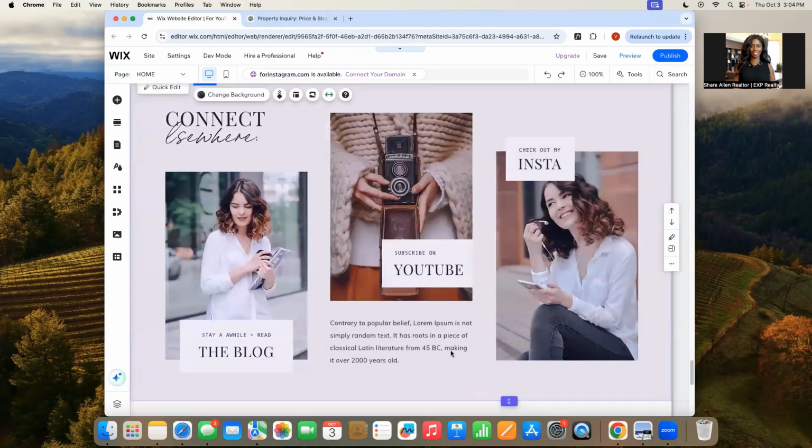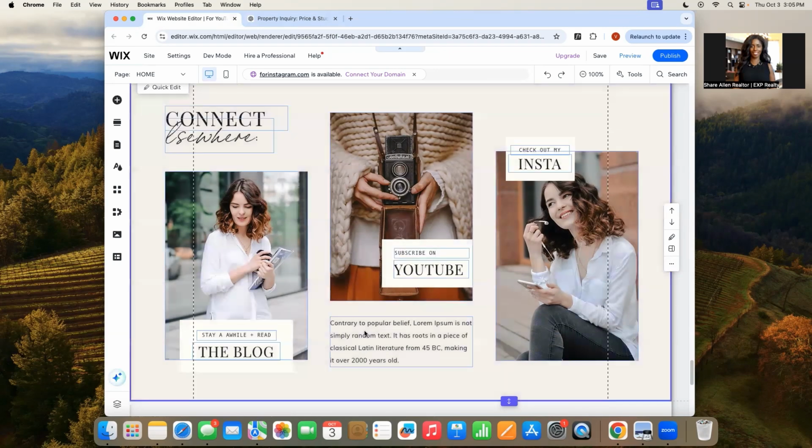And then this here is, I can ask it to write a little something about how to connect with me, keep it around this many words. And if you wanted to keep it long, make it longer. If you wanted to remove this, you could, but let's ask it to write something for this.